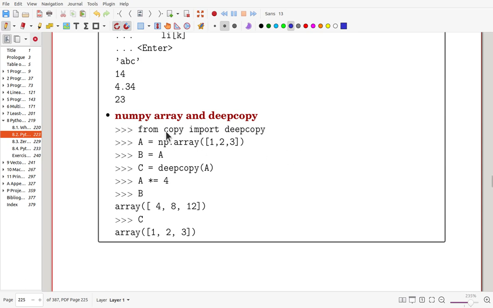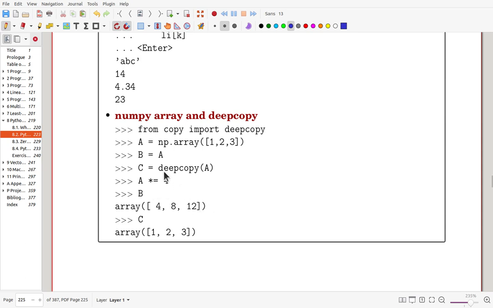So we import deepcopy from the copy package, and after opening a NumPy array, we use a simple copy to make B, and we use a deep copy to produce C. Now we multiply by 4 because it's a numeric array. Multiplication by 4 is really multiplication by 4 for each entry.